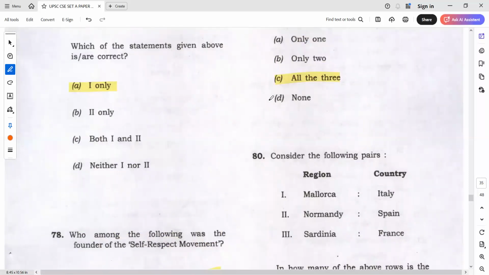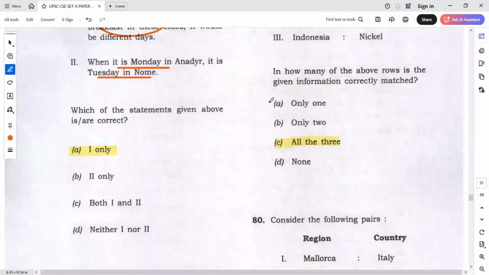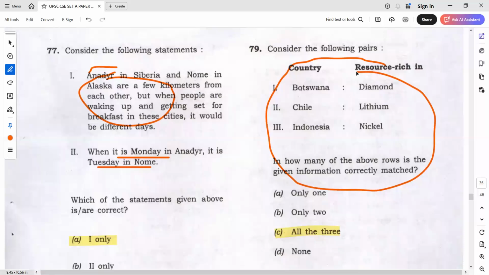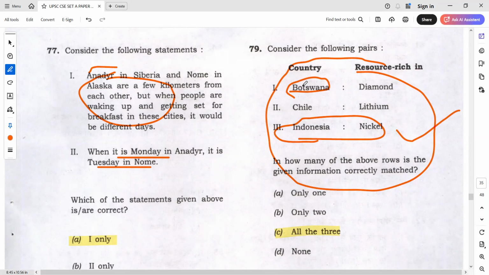It's a basic question. Yeah, this question, is it given in 500 important questions? Have you gone through 500 important questions? This question will be there in that. Especially Indonesia and Nikhil. Bright sir has taught this in the class as well. And in 500 questions also, this has been clearly given. And this also, did we give in the exam this year? Test series. Have you given full length? In full length, clearly, diamond question we have asked. So which is the other country apart from Botswana for diamond resource rich? Russia. Very good. So this also we discussed.